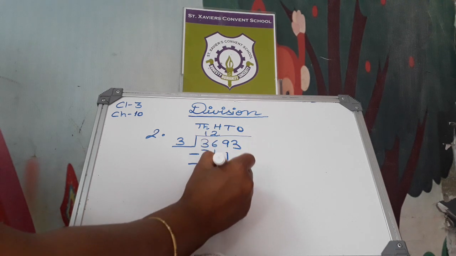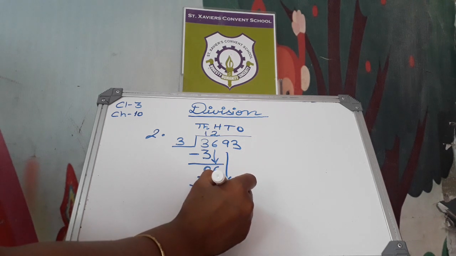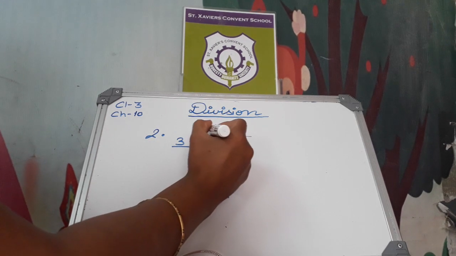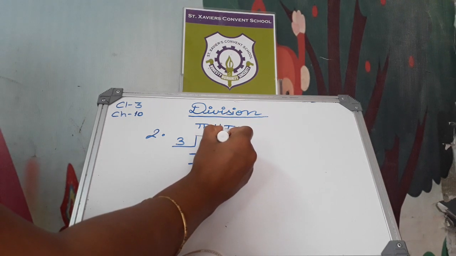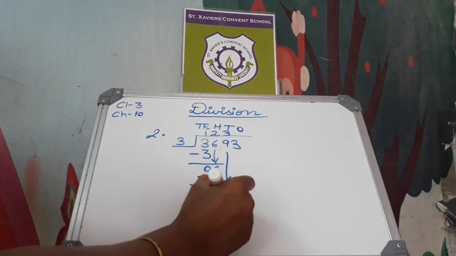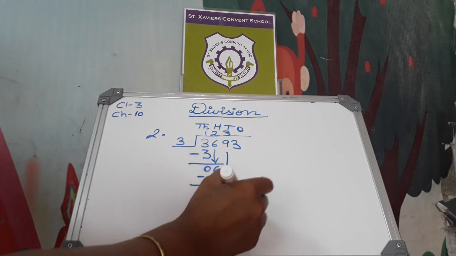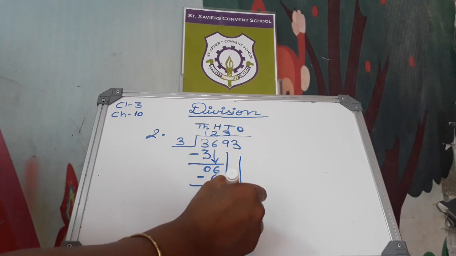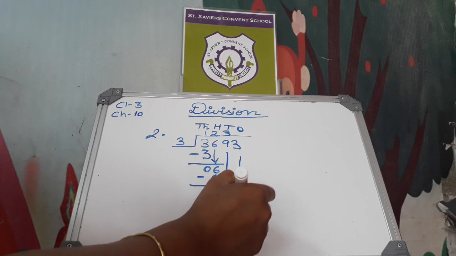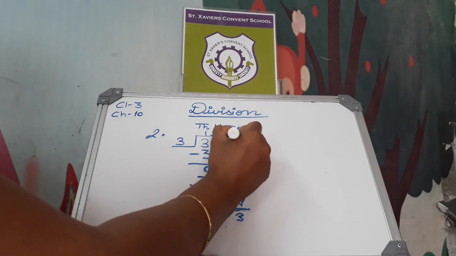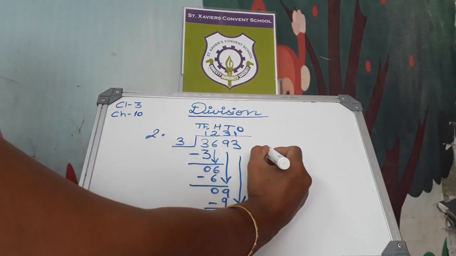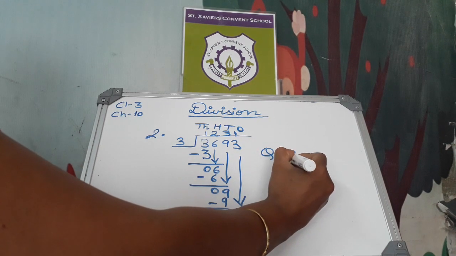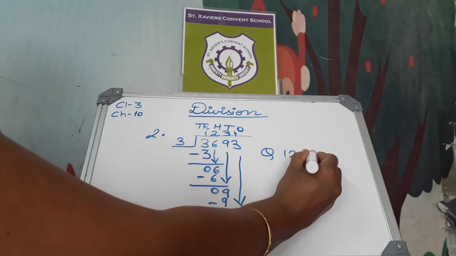Then we write this 9 here. Then again read the table. 3 ones are 3, 3 twos are 6, 3 threes are 9. Then subtract it. The answer will be 0. Then write this 3 here, and read the table. 3 ones are 3. Then 0. The quotient is 1231.